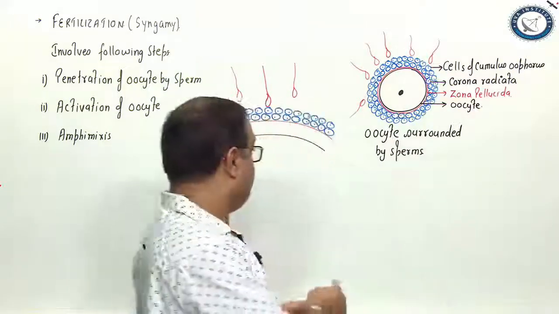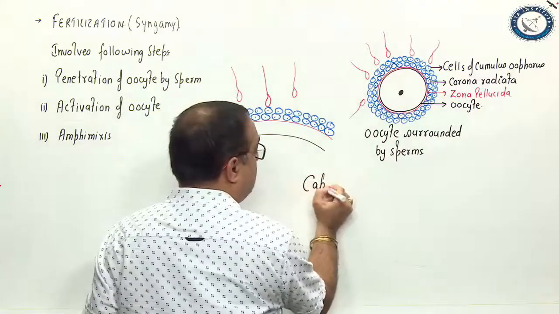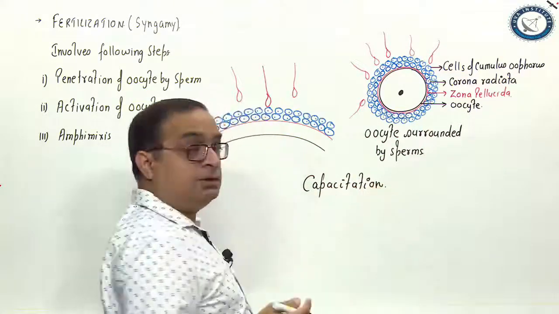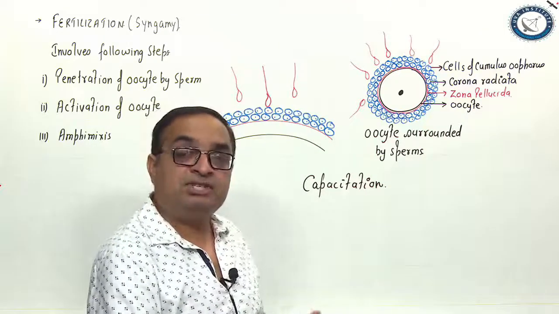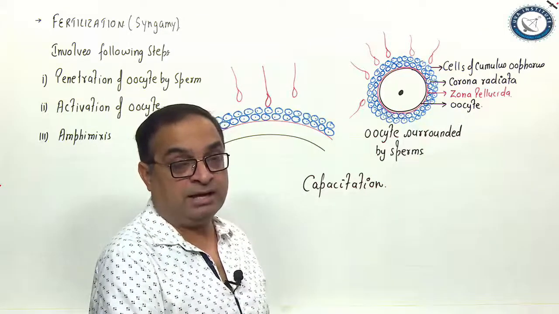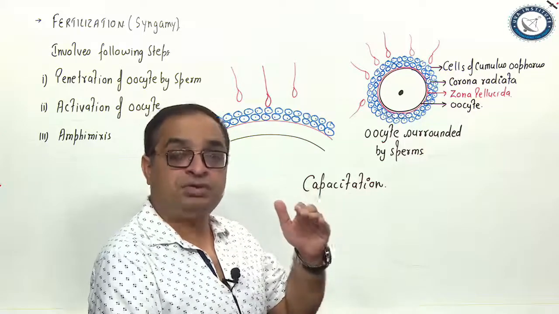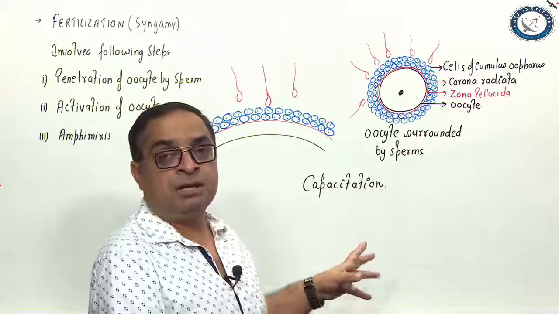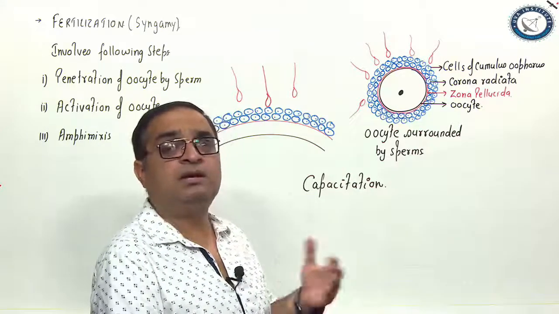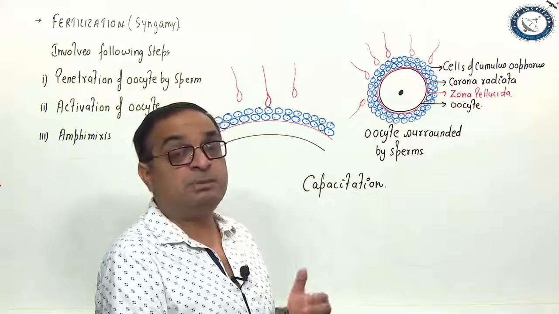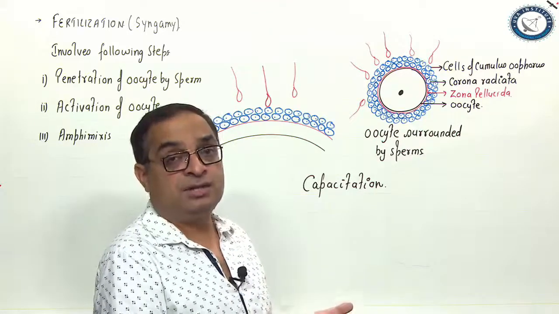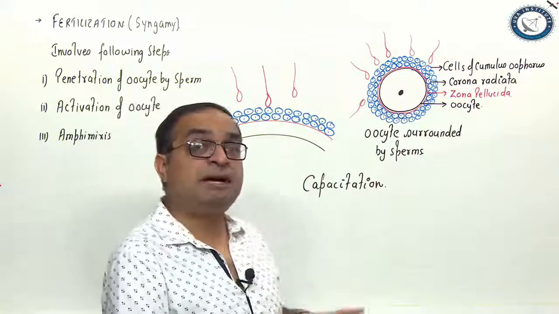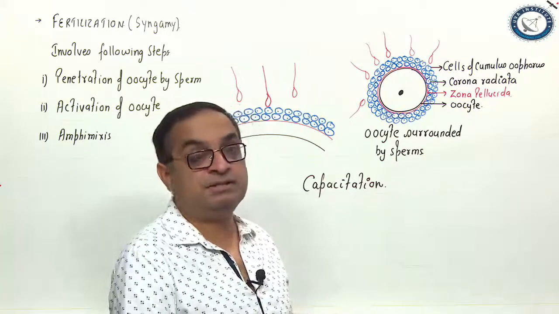What is capacitation? Capacitation is the process of final maturity which enables sperms to cause fertilization. It happens in the female reproductive tract, as the sperms move forward from the vagina through the cervix into the uterus and fallopian tube. This process involves coating and decoating of certain proteins from the sperm surface and exchange of ions. Calcium ions play an important role. Only sperms which have undergone capacitation are capable of causing fertilization.